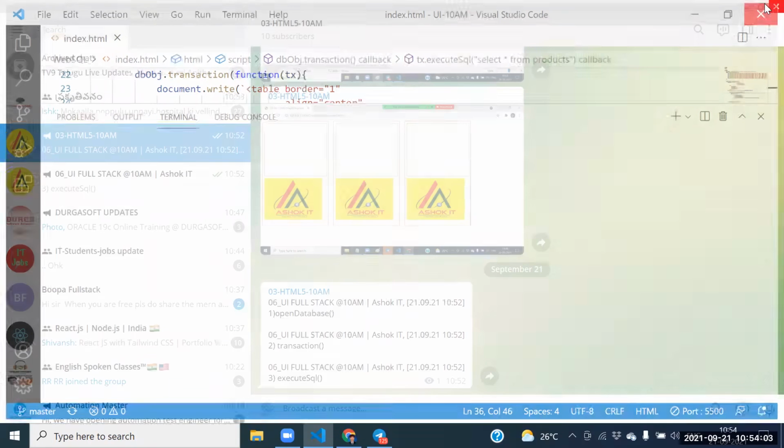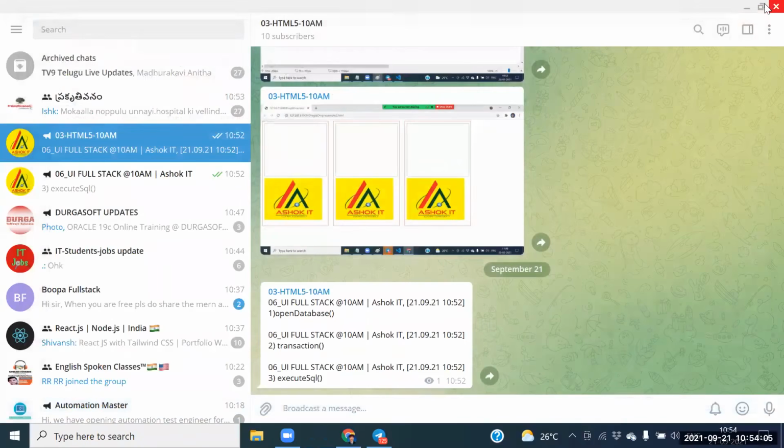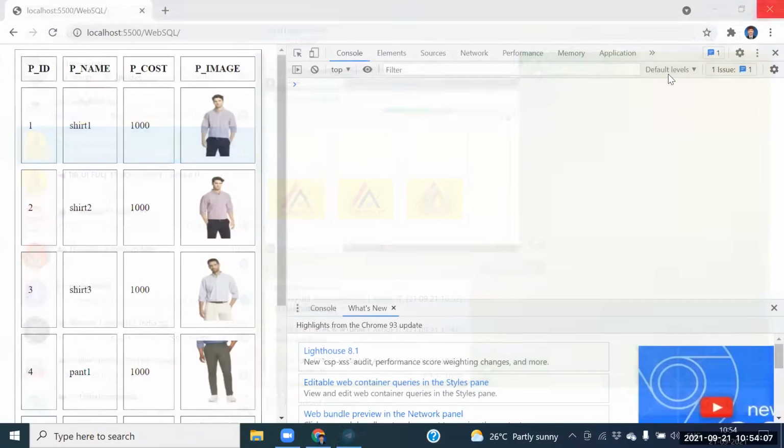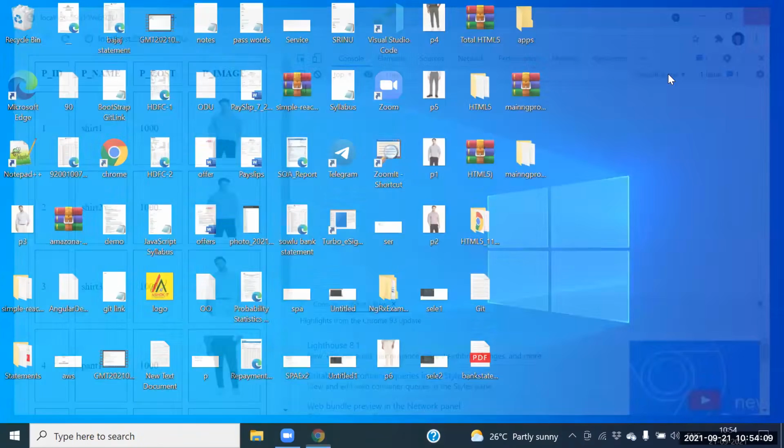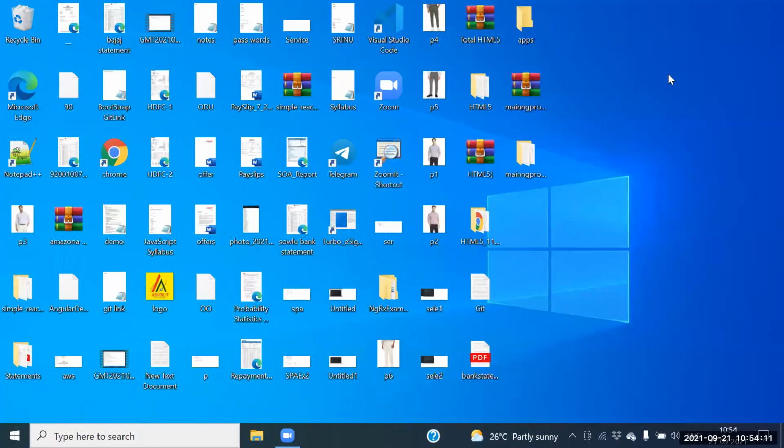Shankar, I'm listening to your question. You were asking about the use case. I didn't see any use case in real time. Very little use. The feature is provided by the browser itself.